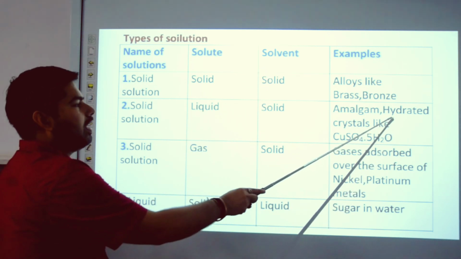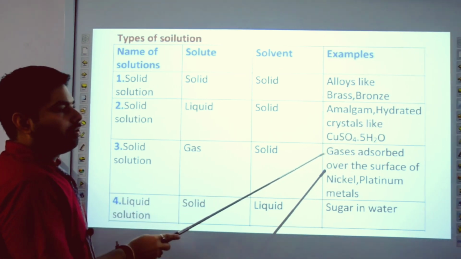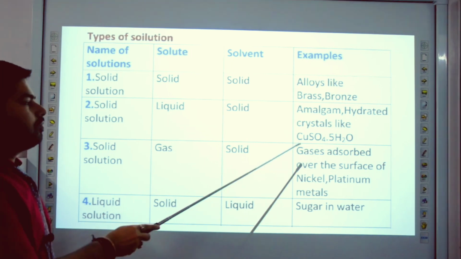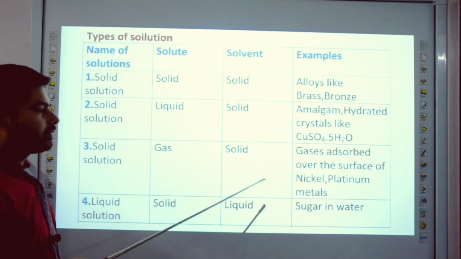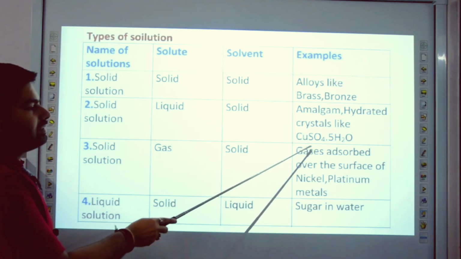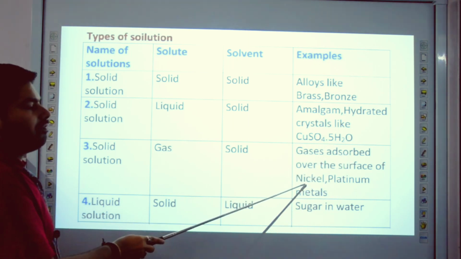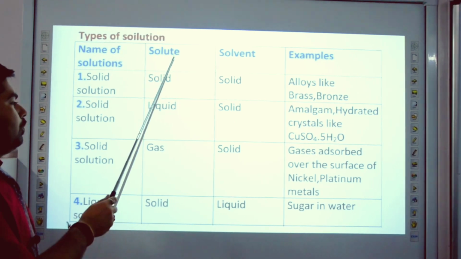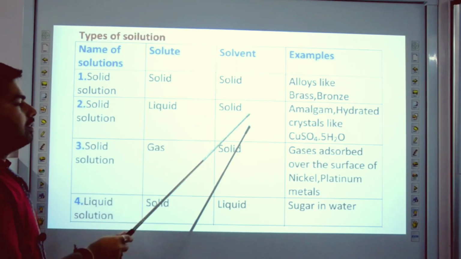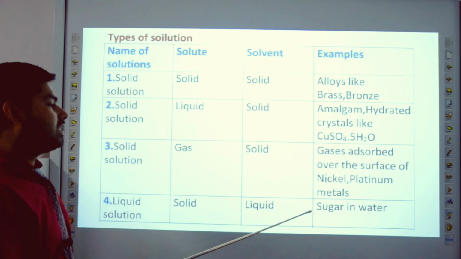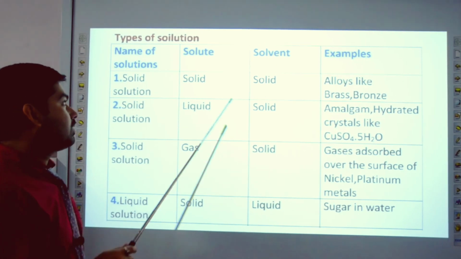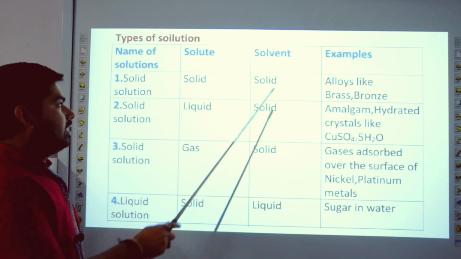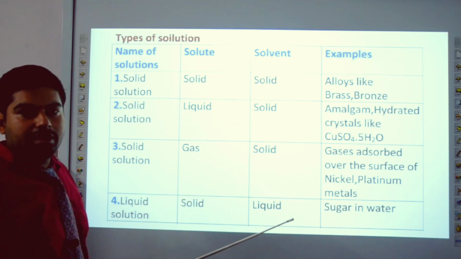Another example, hydrated crystal like CuSO4.5H2O. It is also known as blue vitriol. Next example, gases adsorbed over the surface of nickel and platinum metal, in which solute is gas, solvent is solid. Next example, sugar in water, in which sugar is solute, it means solid in nature, and solvent is liquid in nature.